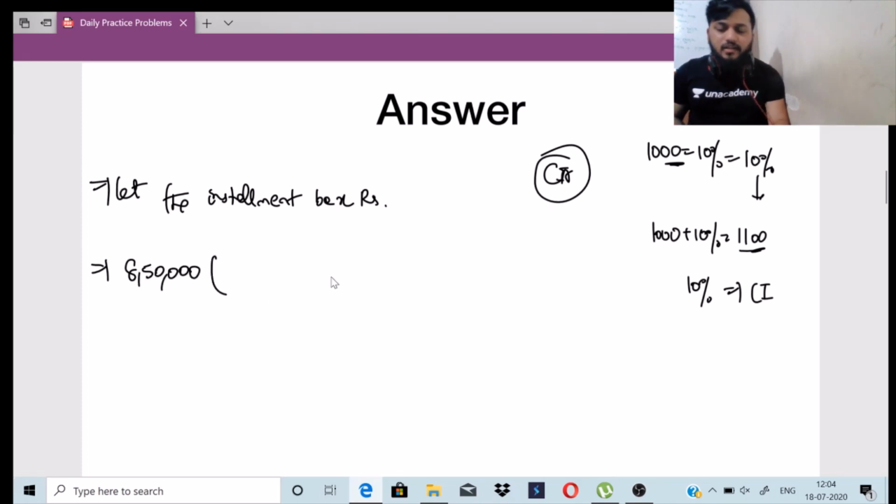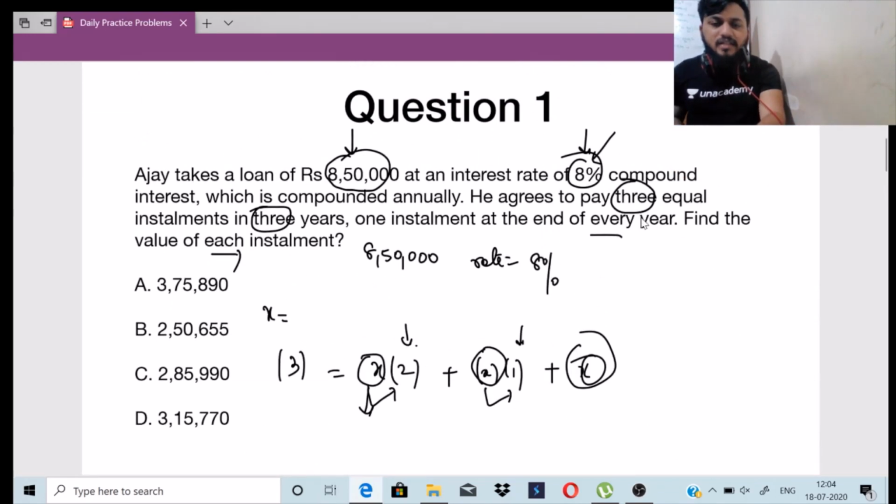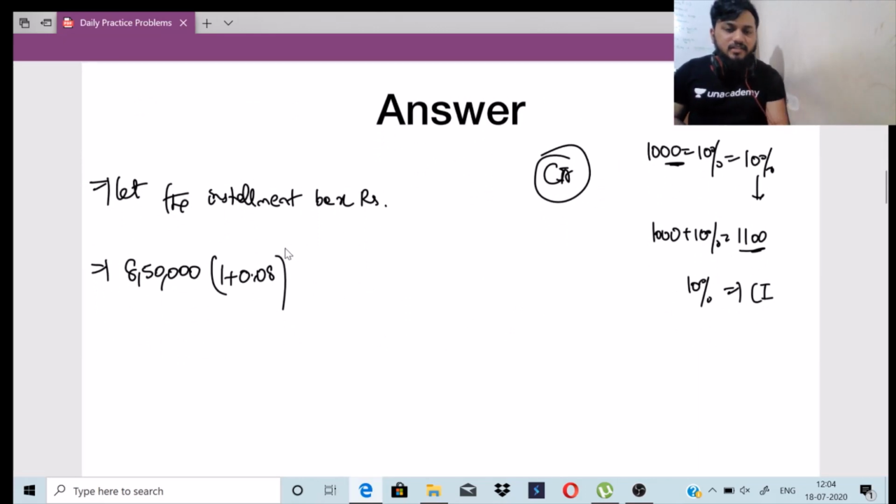What is the rate? Rate is 8%. What does 8% mean? 1 plus 0.08, right? 8% is 0.08. And what is the time period? It is 3 years, right? So power 3 is equal to the installment x.